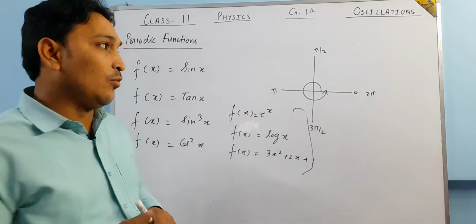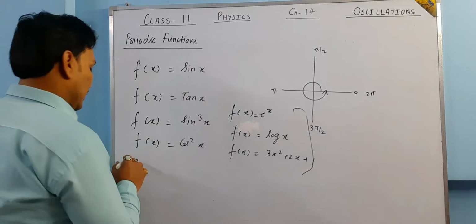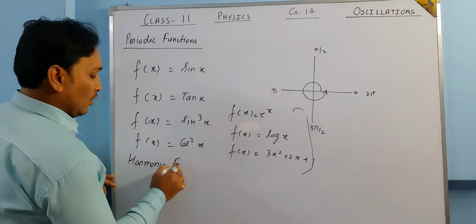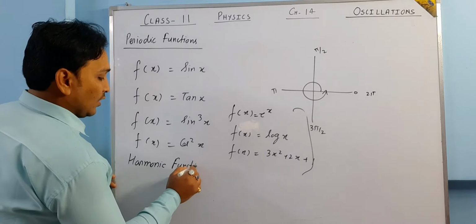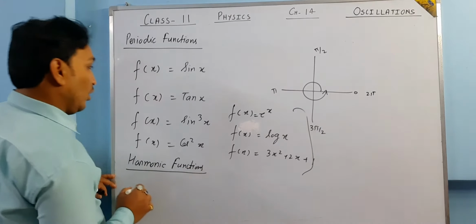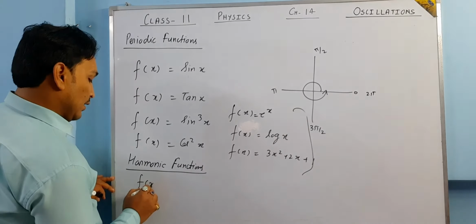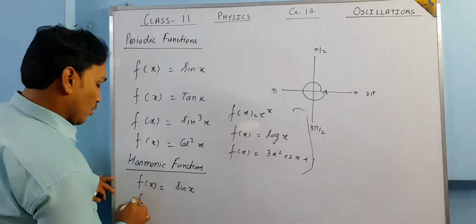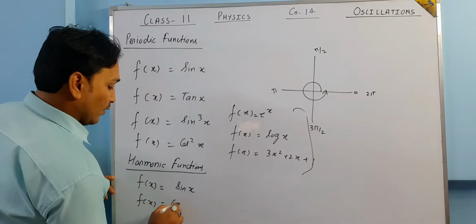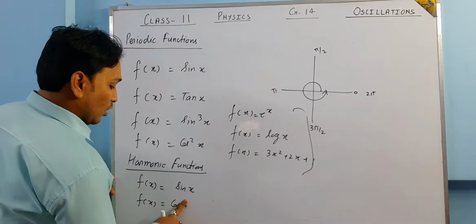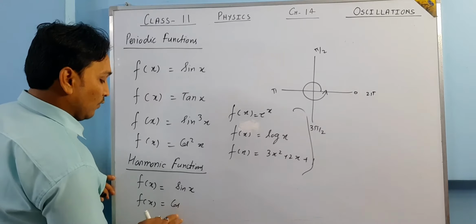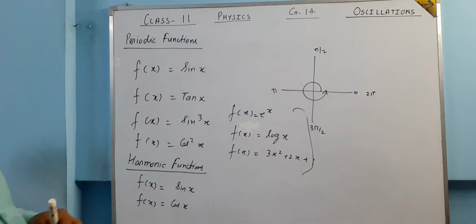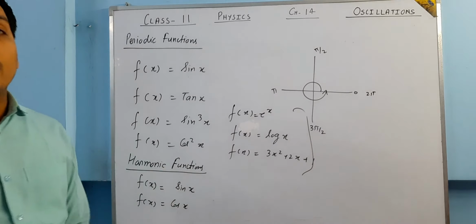But what are harmonic functions? If I ask what a harmonic function is, harmonic functions are simply single sine functions or cosine functions. Cosine is the full form of cos. Single power of sine, single power of cos, they are called harmonic functions.